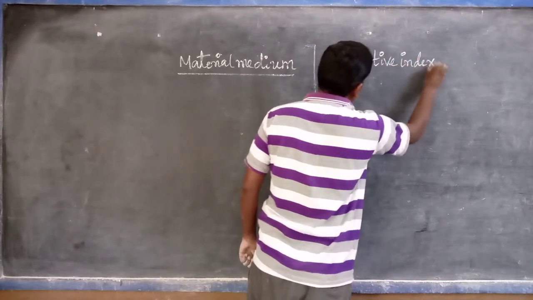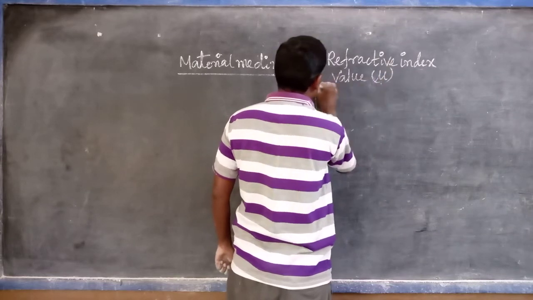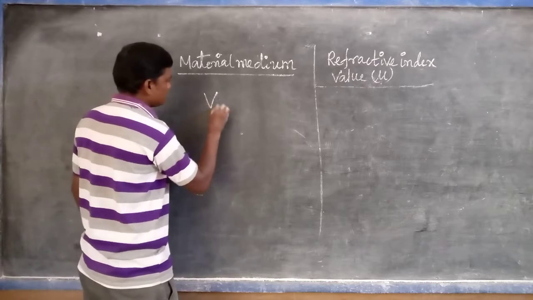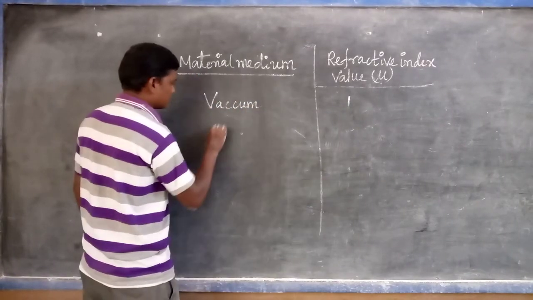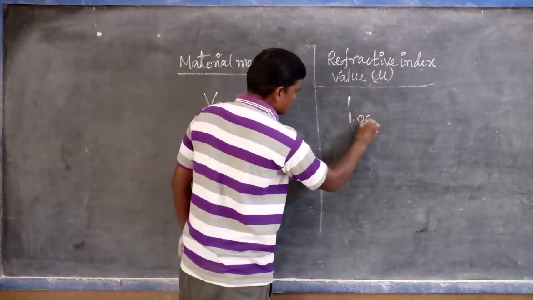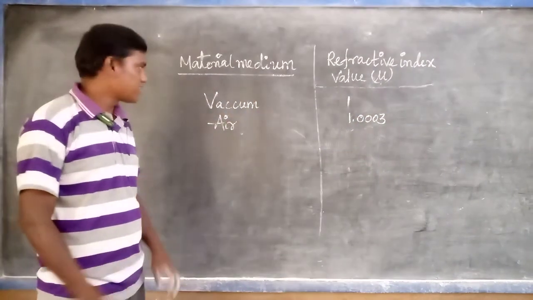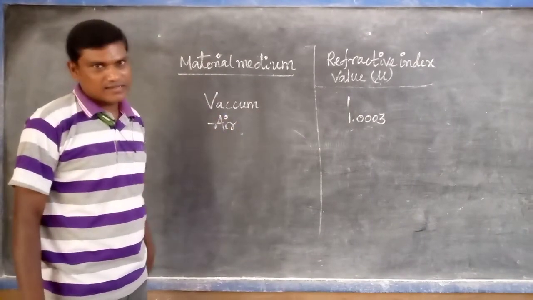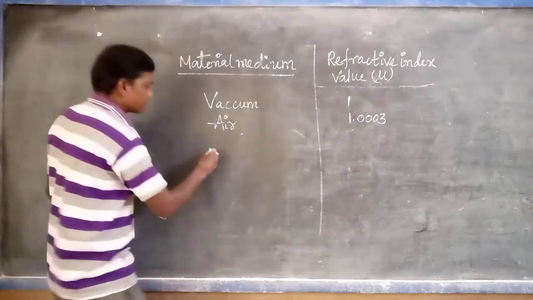Refractive index value means mu value simply. Vacuum 1, air 1.0003. In most cases we consider the refractive index of air and vacuum to be the same, because 1.0003 is nearest to vacuum.